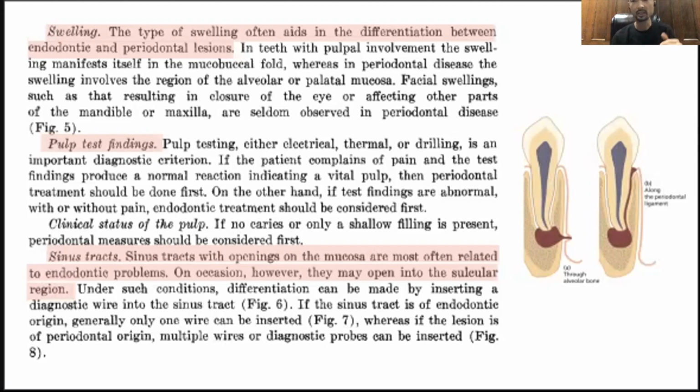The sinus tract is trying to find a way to relieve pressure and get out, right? If it goes along the periodontal ligament, along the root, that could mimic the periodontal pocket. That could cause primary endo and secondary perio cases.